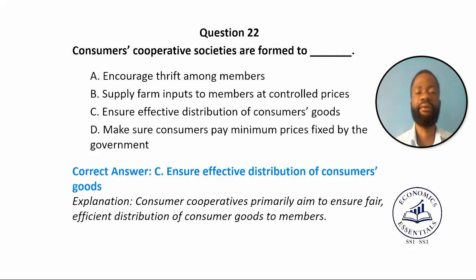Consumer cooperative societies are formed to ensure effective distribution of consumers' goods. Meaning that consumer cooperative's primary objective or aim is to ensure fair, effective distribution of consumer goods to their members. Now let's look at the next one.